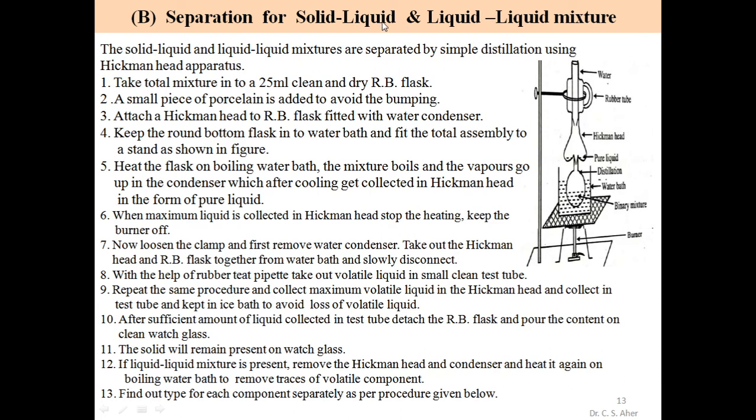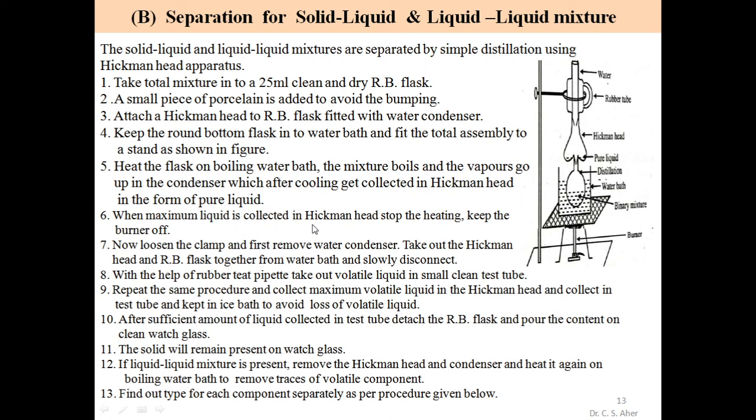In this mixture, one liquid is a volatile liquid. Heat the flask on a boiling water bath, and this volatile liquid is separated by heating. Its boiling temperature is below the boiling temperature of water, so we use a water bath for separation of the volatile liquid. The mixture boils and the vapors rise. After boiling, the volatile liquid evaporates. The condenser cools the vapors, and these vapors are collected in the Hickman head. So this is the portion used for collection of volatile liquid. This is the Hickman head apparatus for separation of volatile liquid.